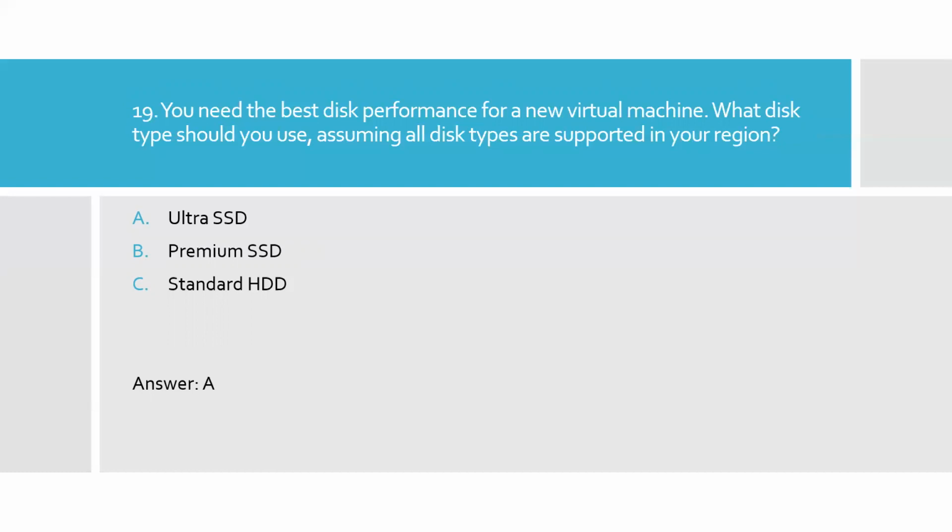And option C, Standard HDD, gives low performance, and we also see some latency issues. So here is the right answer, option A, Ultra SSD, assuming all disk types are supported in your region.